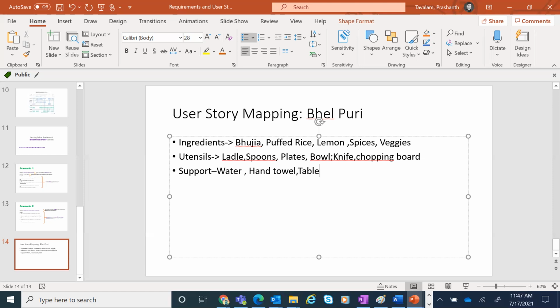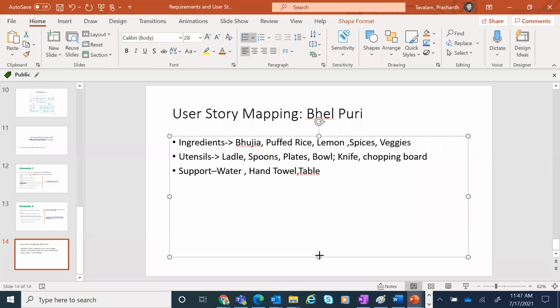Table. Okay. Correct. So you see, this is how you need to think when you're writing features, when you're writing stories, right? Think what are the different things that are possible. Until you go through the user flow or user journey, you will not understand that. Because somebody suddenly comes and says give requirement. If you write requirements, how do you write bhel puri? If you just put bhujia, puffed rice, lemon, mix it and serve it, it will not work. You have to mention all this because these all become elements of this whole experience called bhel puri. Creating a bhel puri.